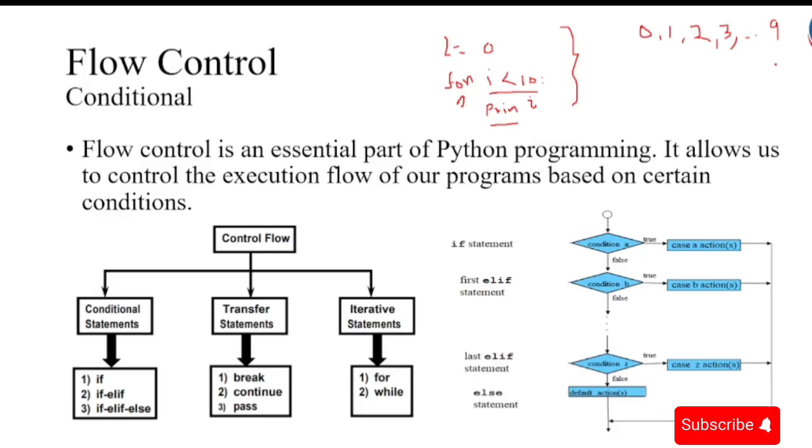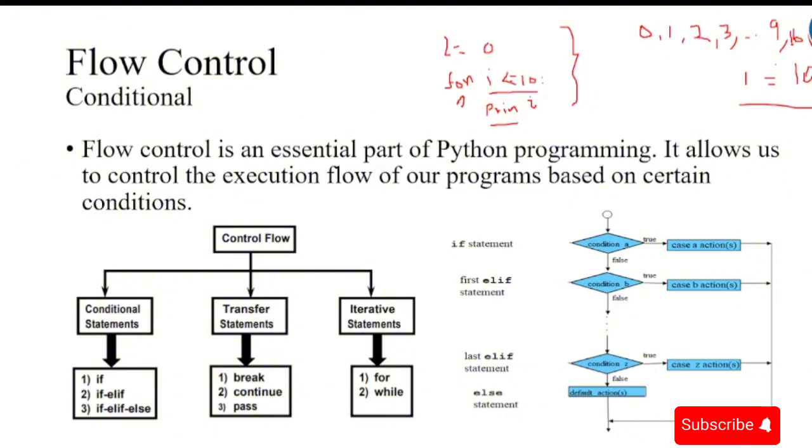And then we have 10. When I is 10, my condition is i is less than 10. That will be false, so I will not print 10 because i is not less than 10. If I had i is less than or equal to 10, then I would print 10 also. So that is the case of the for loop. Here we are following the sequence of this iteration.